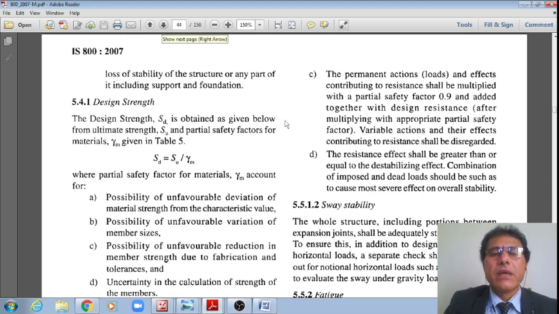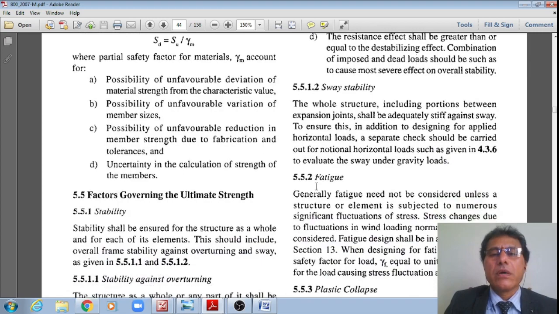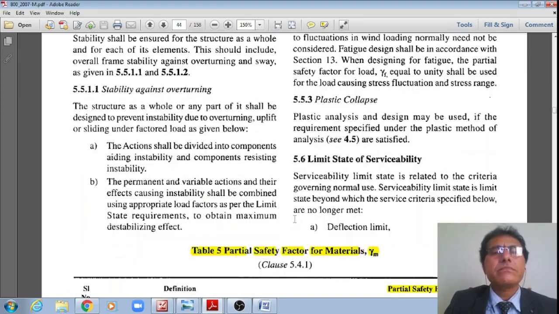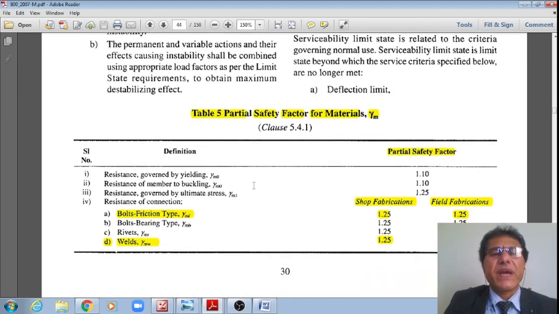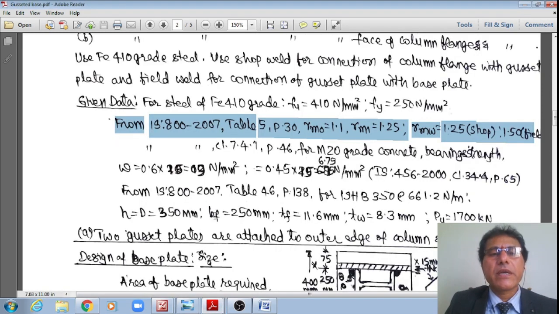Yes, page number 30. Therefore, there I have the partial safety factors. Gamma m0 is equal to 1.1 for steel, as well as gamma mw is equal to 1.25 for steel, whereas for bearing bolts gamma m is equal to 1.25, and for the welds, for the shop welds it is 1.25, whereas for the field welds it is 1.5. Just note down that data, students.